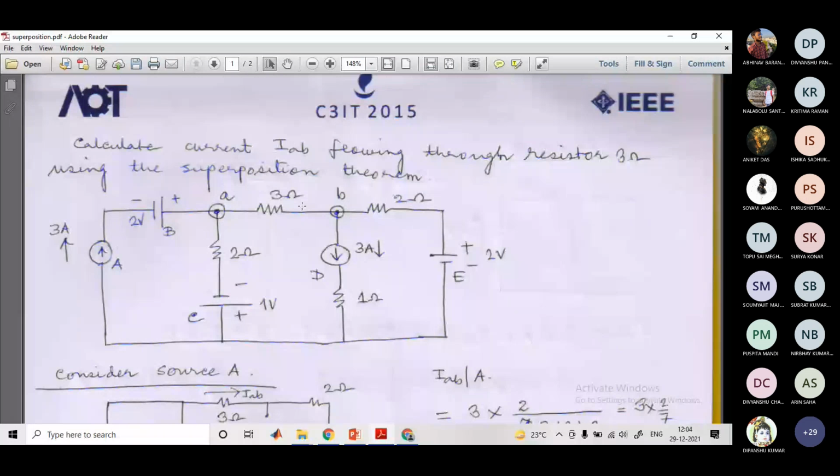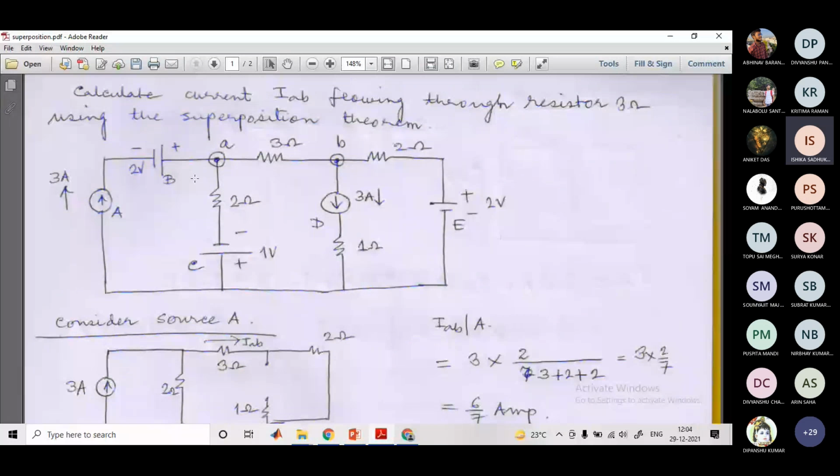Yes, sir. Okay. Thanks. So we have a total of 5 sources, and we have to solve the circuit. I mean, solve for the current. What is the current IAB that we have to compute? For that, we'll take the help of the superposition theorem, and later when we learn Thevenin theorem, we'll cross-check the value we are calculating using superposition theorem.